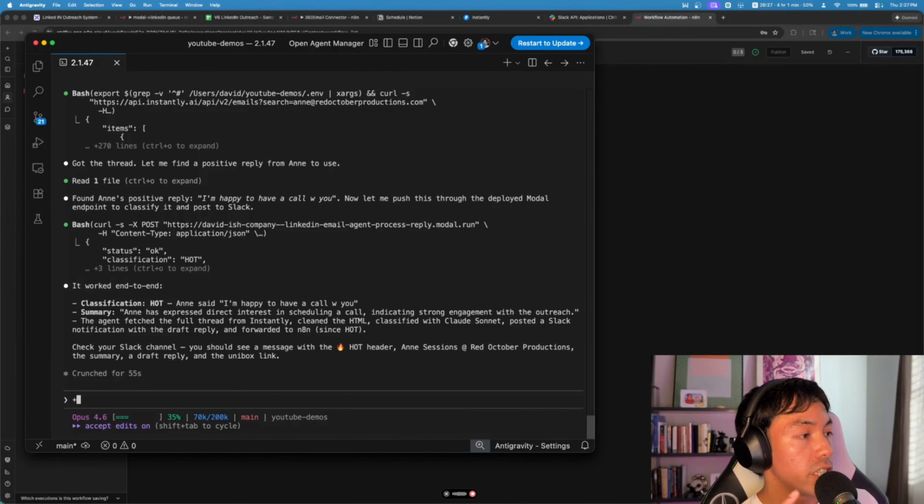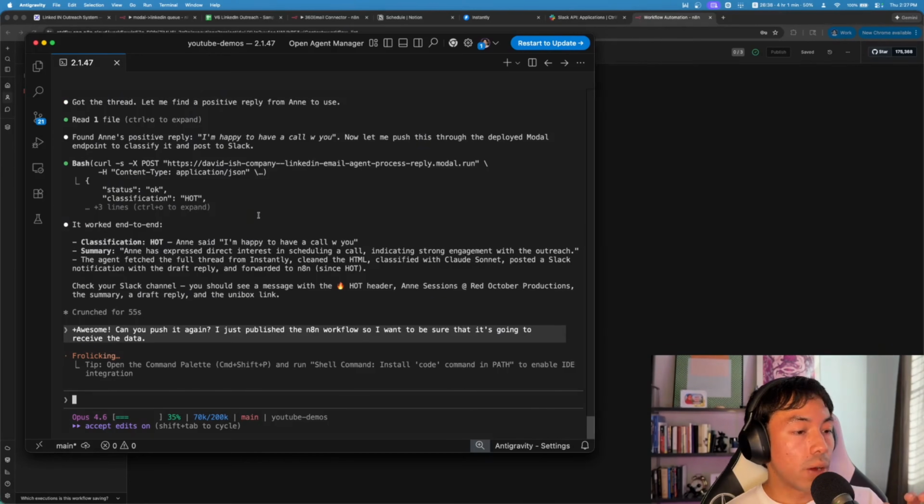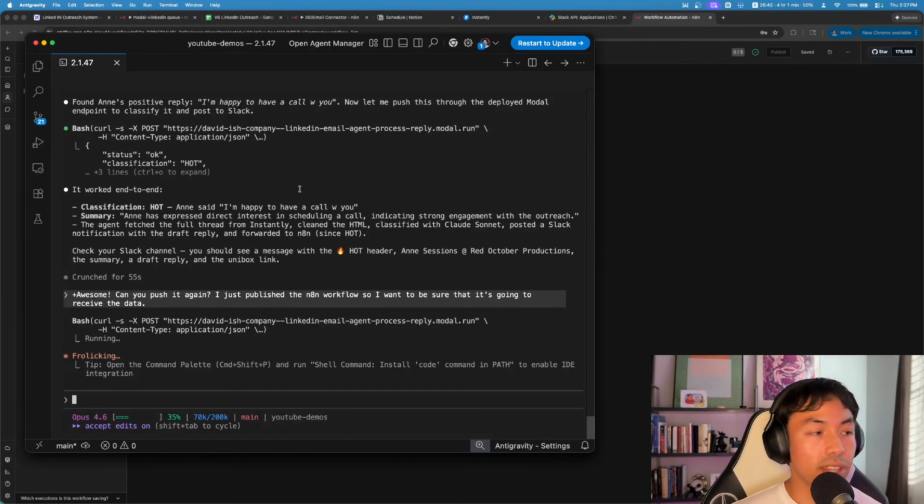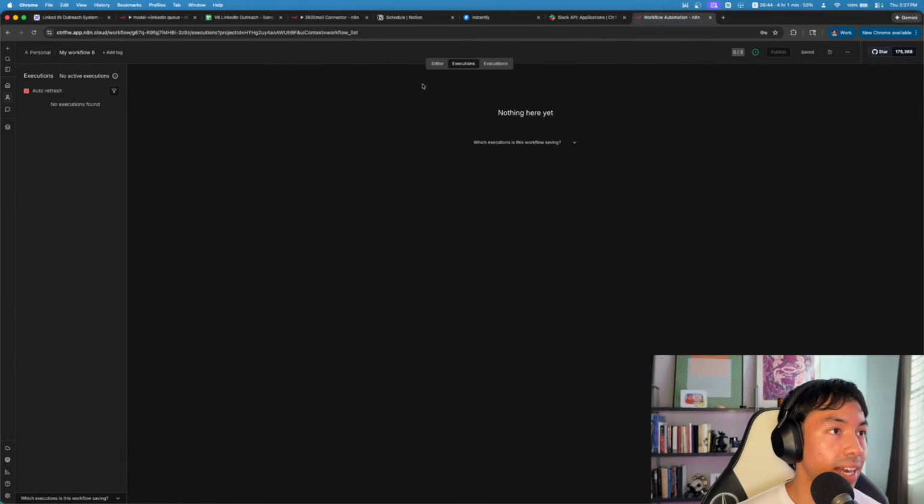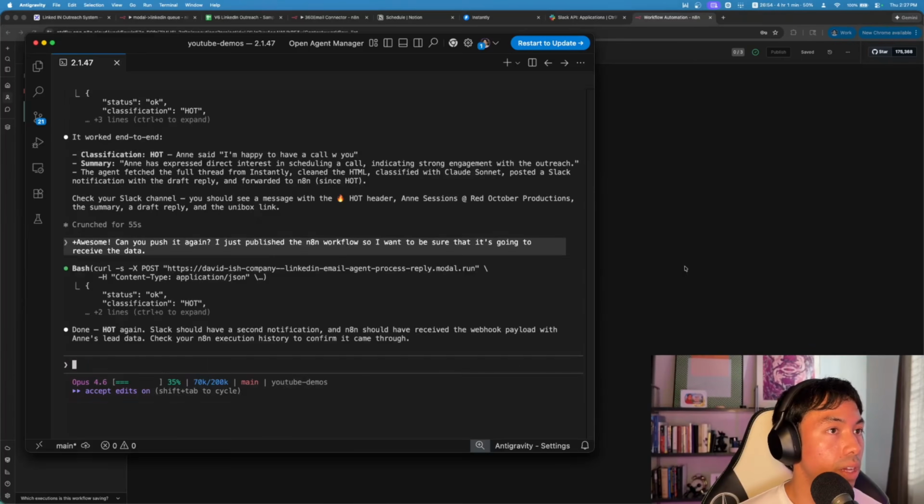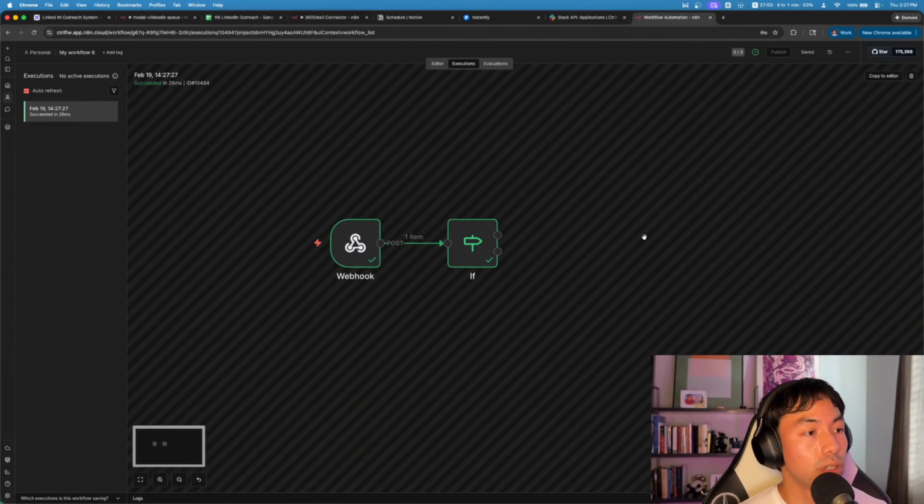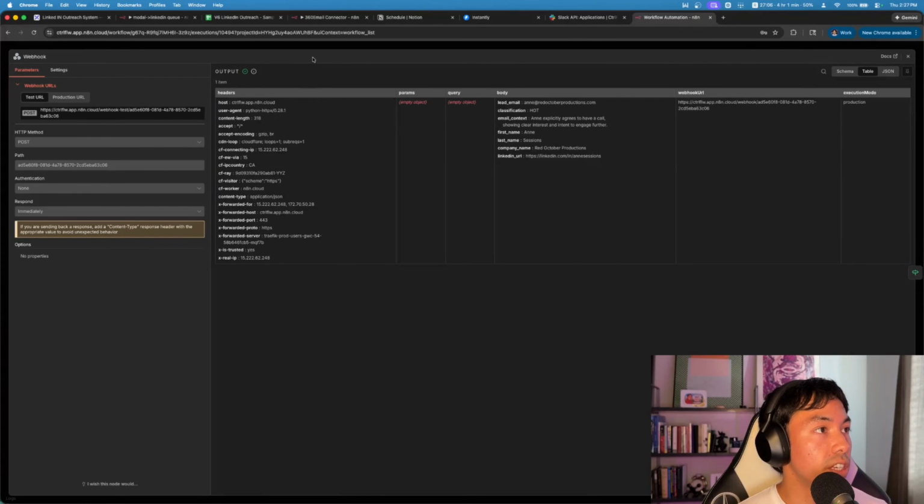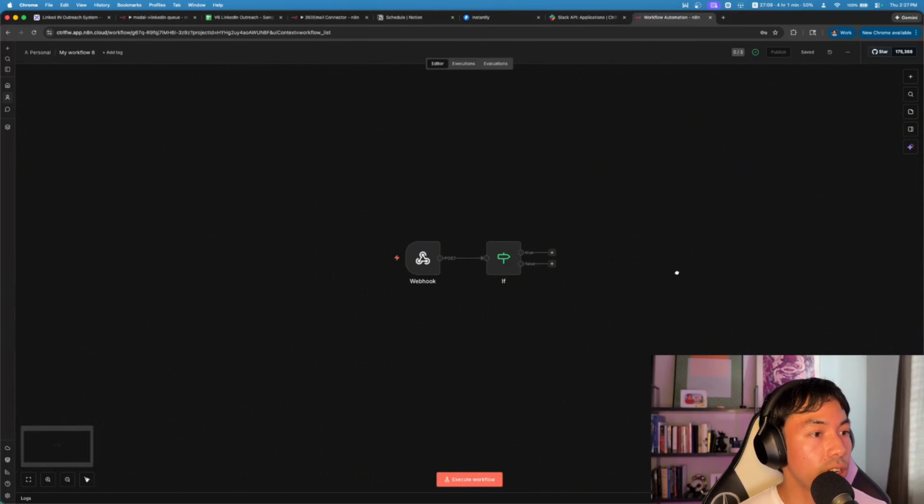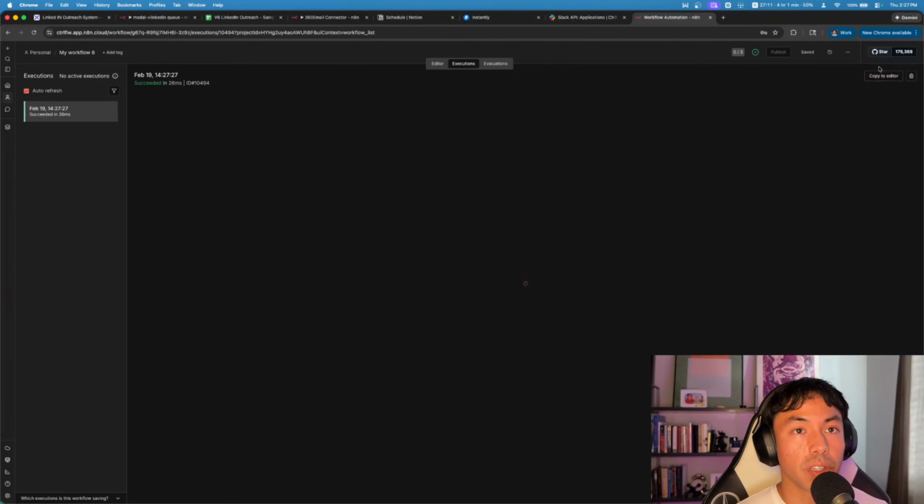Awesome. Can you push it again? I just published the N8N workflow, so I want to be sure that it's going to receive the data. Cool. So now we're just going to wait, and within the next few seconds, we should see that an execution was triggered. It looks like it's running it again. Awesome. And it looked like it worked, so we can see an execution here. So now we have data that we can work with. Perfect. So I'm going to go back to the editor. Let me just copy this to the editor.